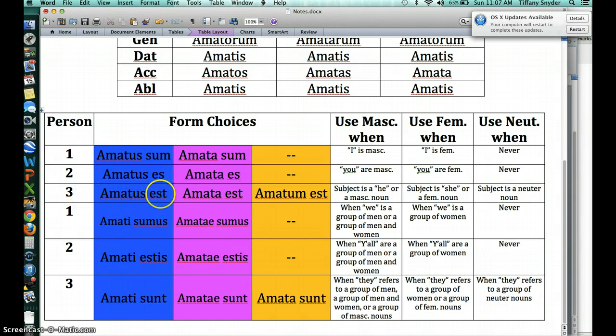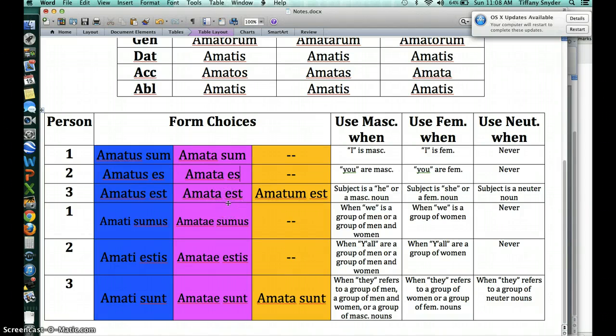Now let's go to the third principal part, or third person. We have amatos est, amata est, or you could choose amatum est. Neuter finally makes an appearance in third person singular. So we want to use the masculine when the subject is he, or when you're referring to a masculine noun. So amatos est, Tiberius has been loved. Or you can say the horse has been loved. Horse is a masculine noun. You want to use amatos. Same thing with amata when the subject is she or a feminine noun. So Aula has been loved, amata est. Or we could have just the girl has been loved, a feminine noun.